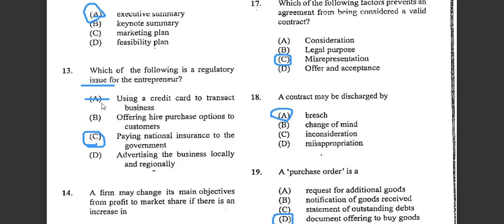These answers are a little bit tricky, and I will leave this question, but I will go with B. Alright, good. Number 15.